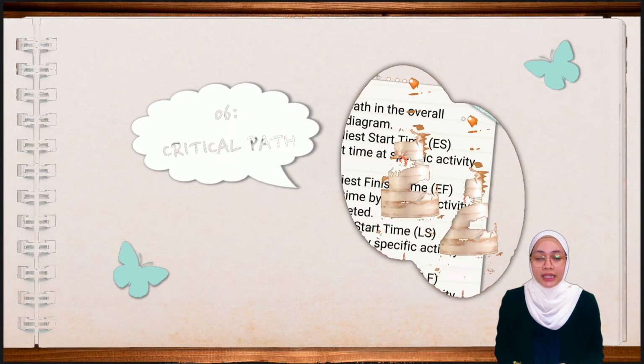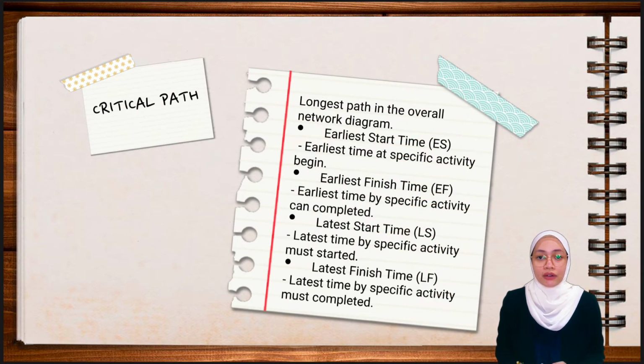Next is critical path. Critical path is the longest path in the overall network diagram. In order to get the critical path, we need to calculate ES, EF, LS, and LF. ES is the earliest start time, which means the earliest time at which a specific activity can begin. EF, the earliest finish time, is the earliest time at which a specific activity can be completed. Next is the latest start time, known as LS. It is the latest time by which a specific activity must be started. Lastly is the latest finish time, known as LF. It is the latest time by which a specific activity must be completed.